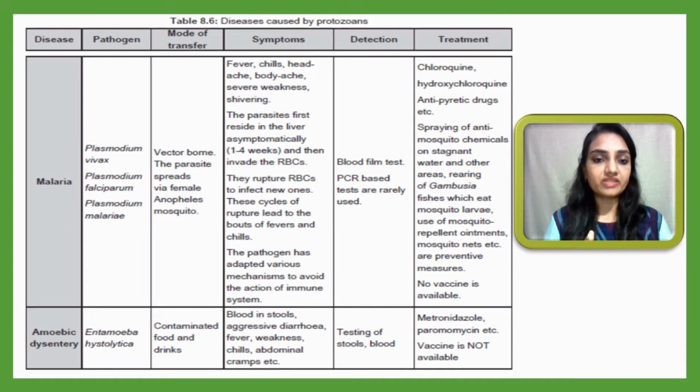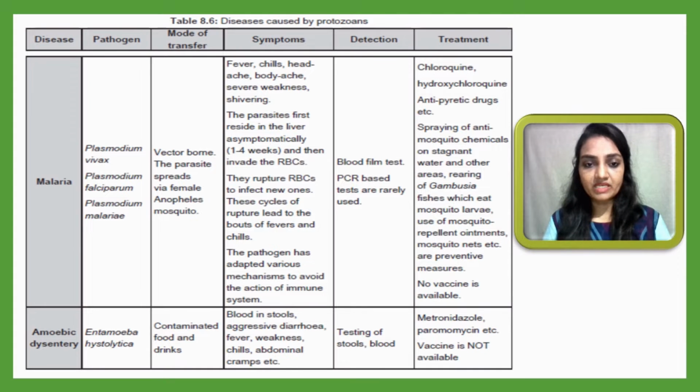As a result, if the infection passes to the human, then symptoms will appear: fever, chills, headaches, body aches, severe weakness, shivering. Fever with shivering is the main indicative symptom. Detection may be done with the help of a blood film test or PCR testing, and treatment is mostly chloroquine, hydroxychloroquine, and antipyretic drugs, which we have already discussed.